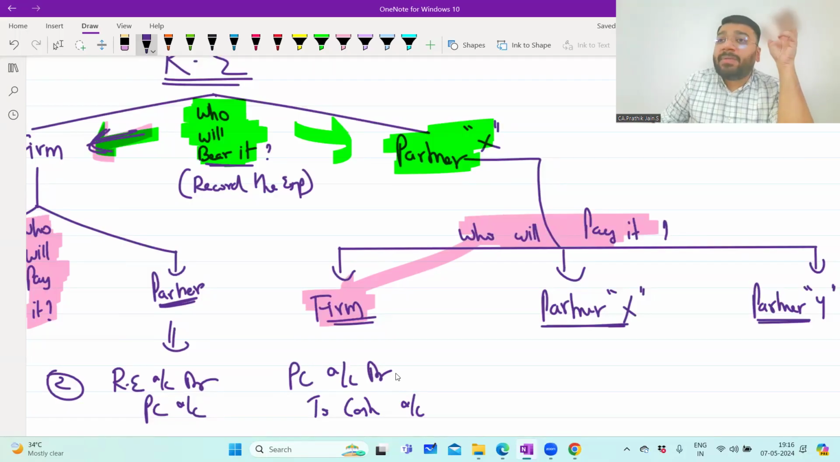Partner's capital account debit means what? We are reducing this much money from his capital account because we have paid it on his behalf. So until he pays me the money, I will reduce his capital account.